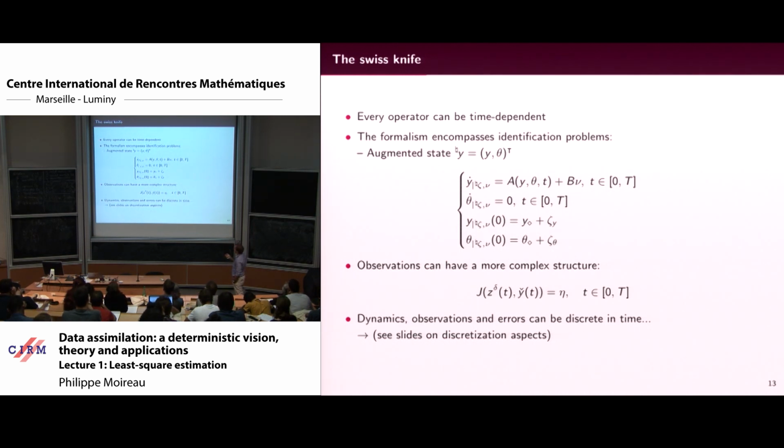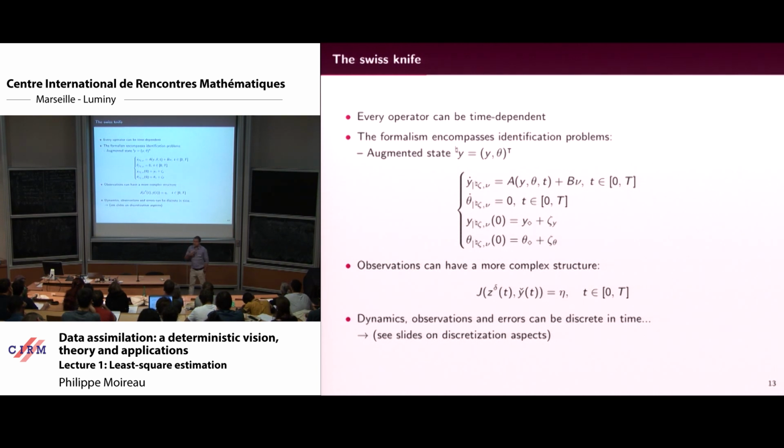And on the parameters, you add the fact that since there are parameters, they don't move with respect to time. So you add these dynamics, okay? And then you just have to rethink the problem before with respect to this variable.